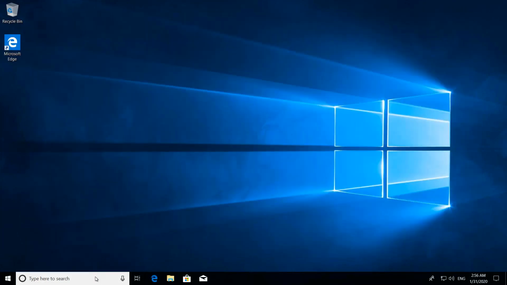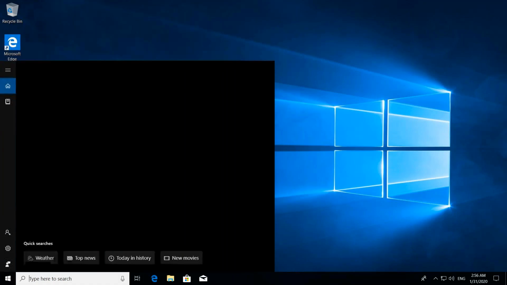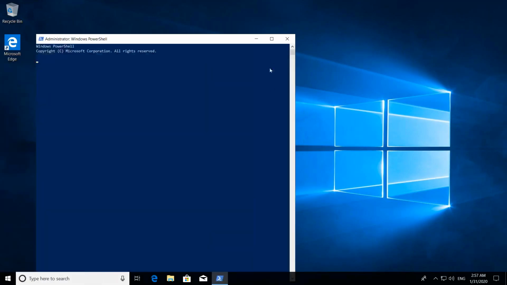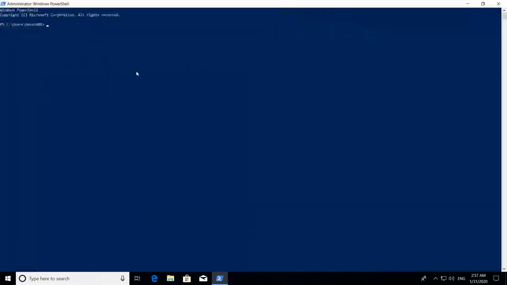Let's go to PowerShell. Search for PowerShell and run this PowerShell as an administrator. Okay, so I copied it. Let's paste it.